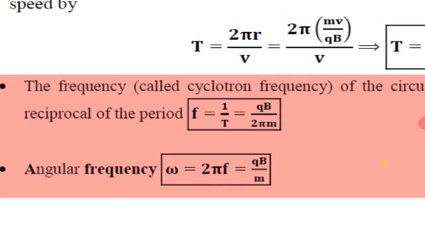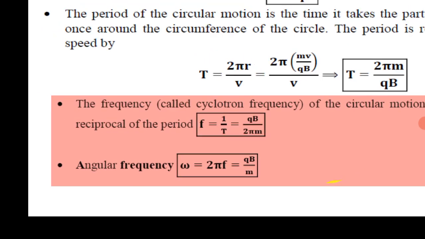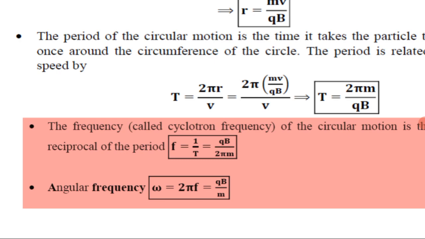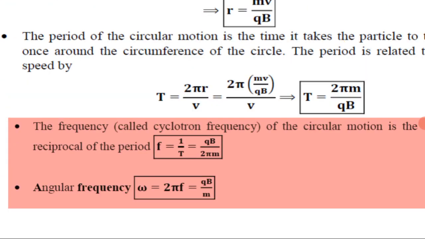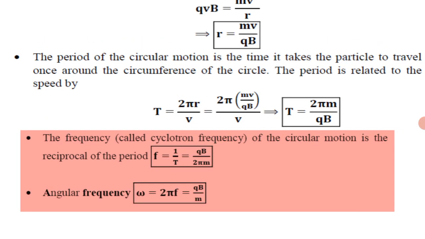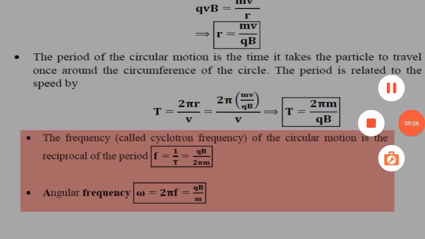So these two are the expressions for frequency and angular frequency. Okay.